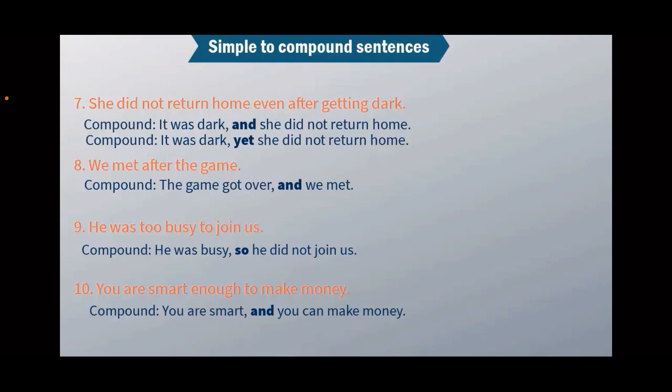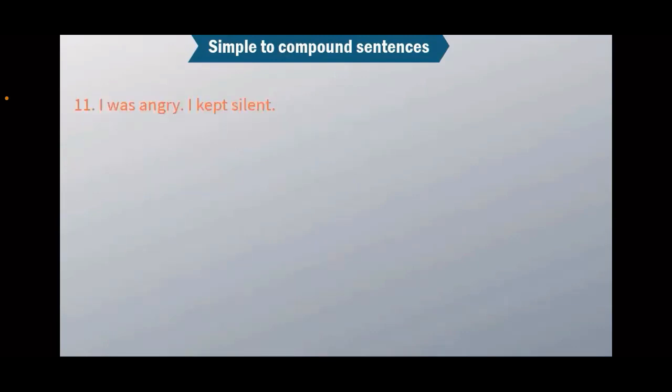All right? You are smart enough to make money. Again, we have two pieces of information, and that's exactly what we are going to use to make this into a compound sentence. You are smart and you can make money. Simple. You can also change two simple sentences into one compound sentence.